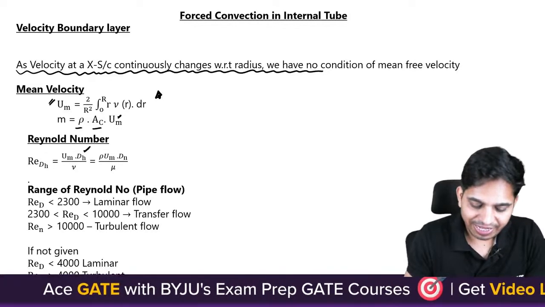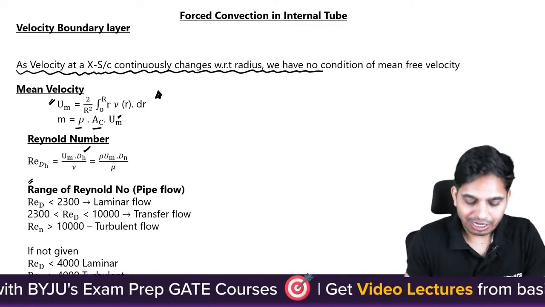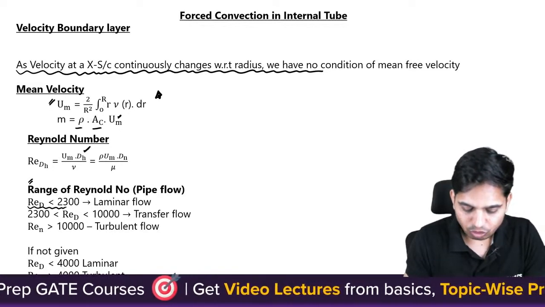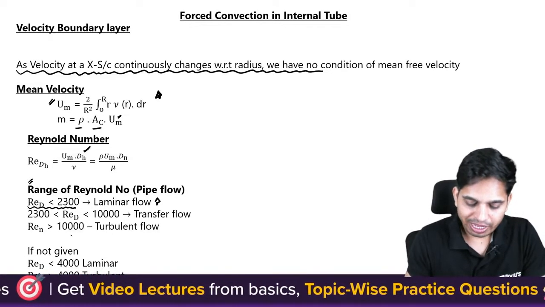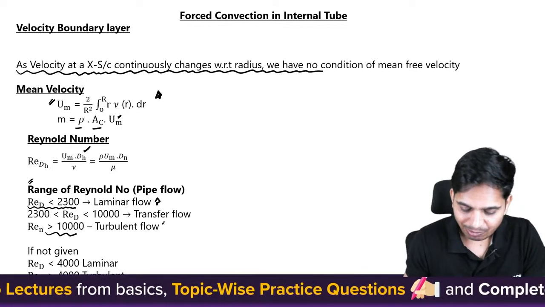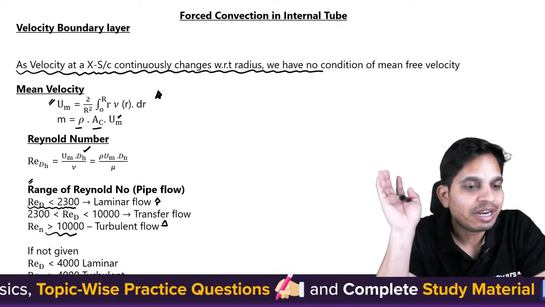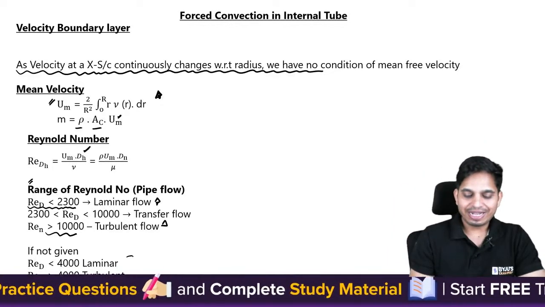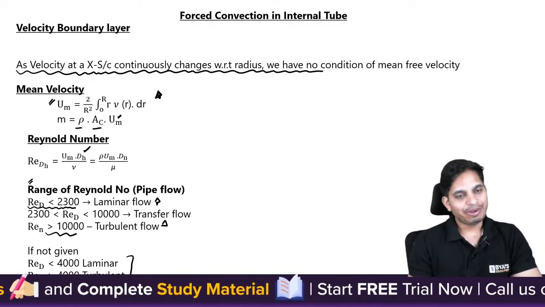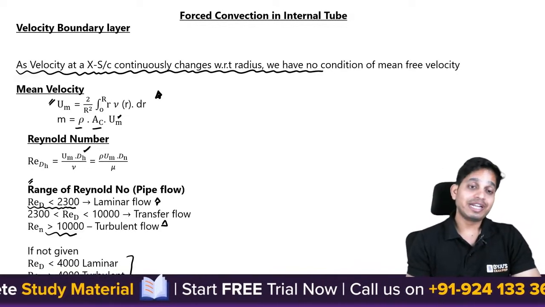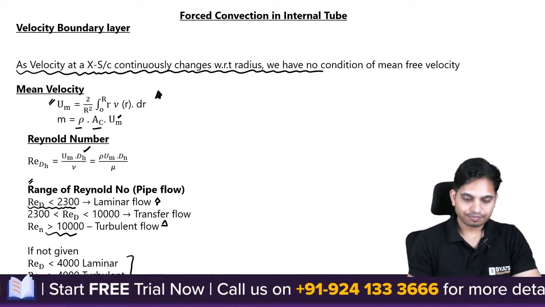But this is the range of Reynolds number. If it is less than 2300, it is called laminar flow. If it is greater than 10,000, it is turbulent flow. But to solve in questions, you will take this limit: if it is less than 4000, it is laminar. If it is greater than 4000, it is turbulent, simply.